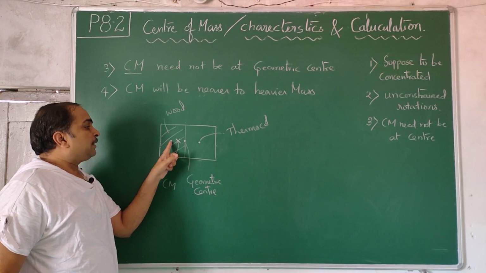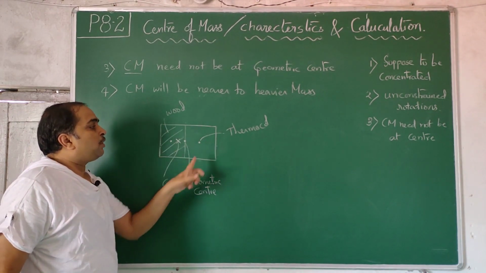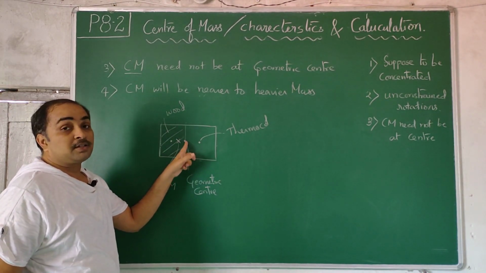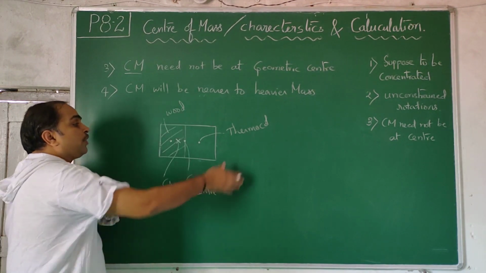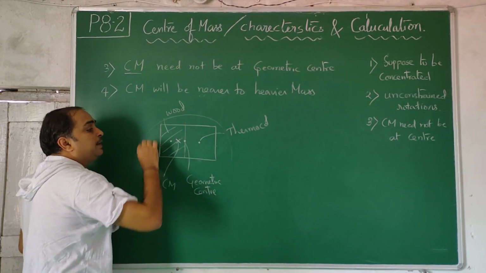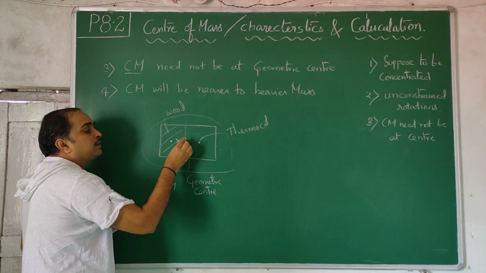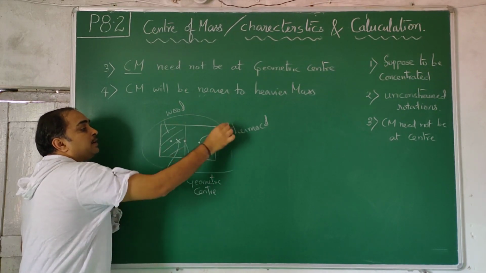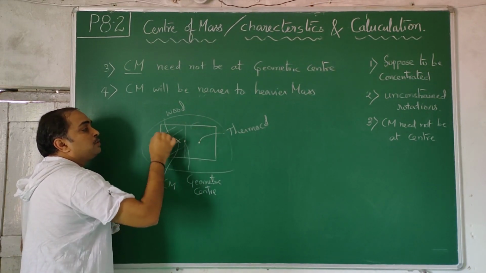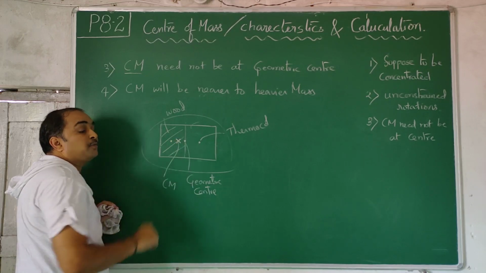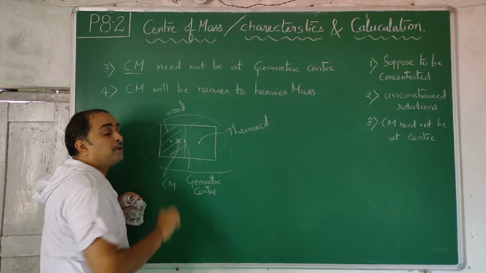So wood will have a center of mass, thermocol will have a center of mass, and the overall body will have a center. That's not a center of mass. And overall, this structure will not have three centers of mass. This is geometric center, this is geometric center, this is geometric center. Geometric center of the shape, geometric center of the thermocol, geometric center of the wood, and this is the center of mass of the object made by the combination of wood and thermocol.